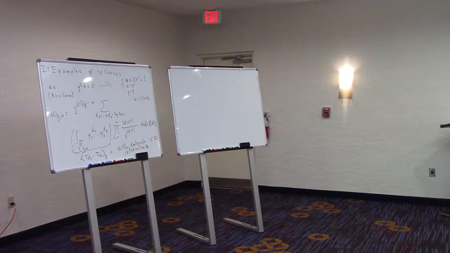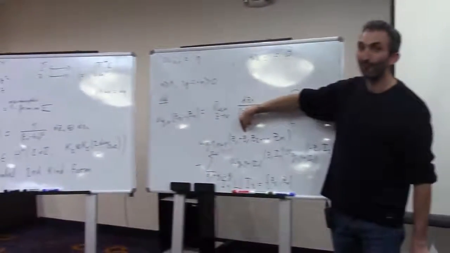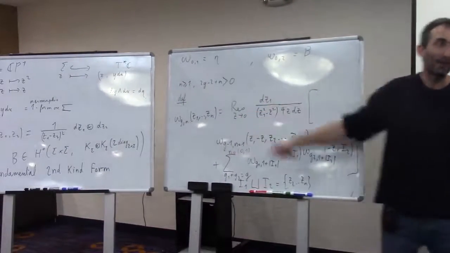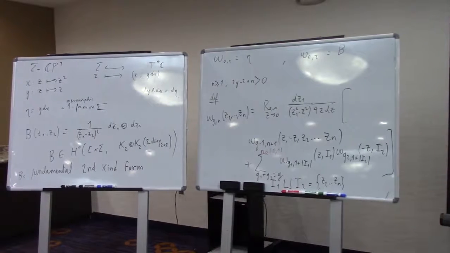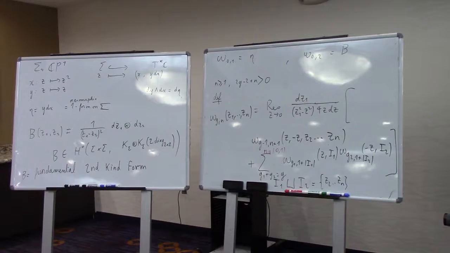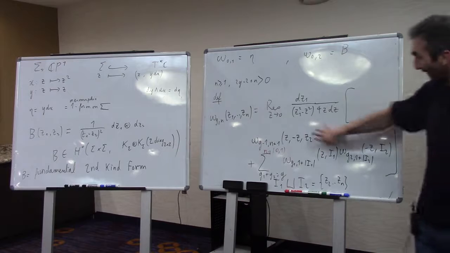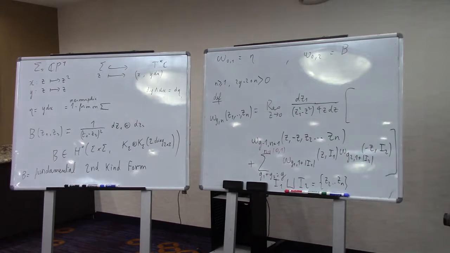It may look really strange, but remember that here there is a dz, and there is a minus dz there. So in the numerator you have a dz to the square, divided by dz, it's a dz. So the result of this multiplication is a 1 form. So you can compute the residue of the 1 form, which makes sense, and you take the residue at 0.